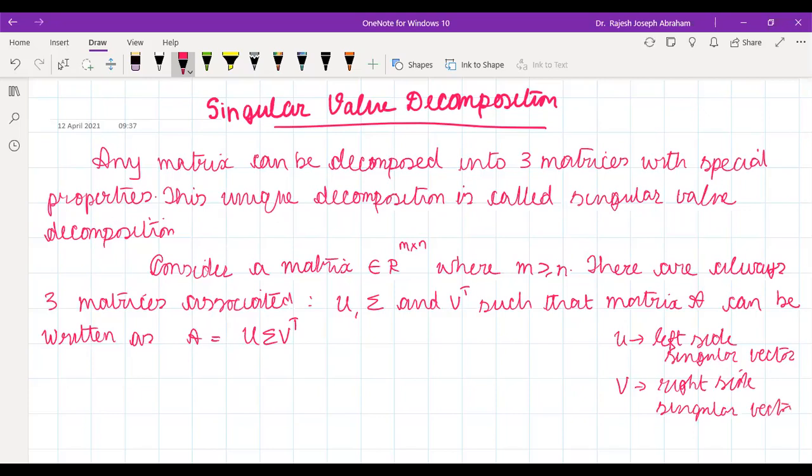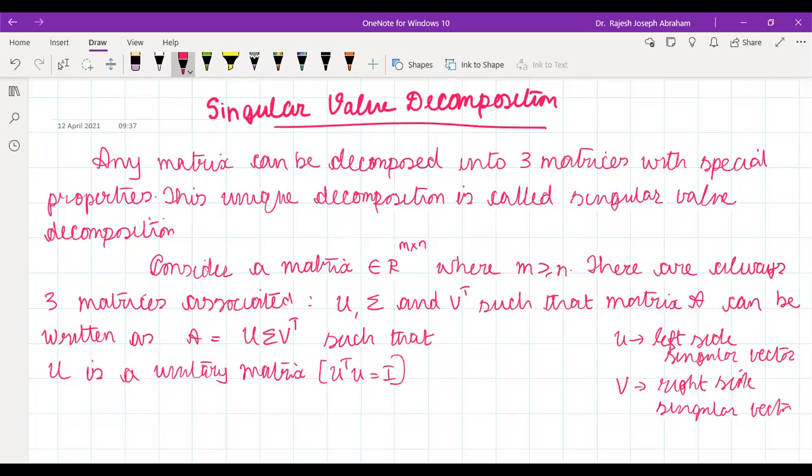Such that U is a unitary matrix. What do you mean by unitary matrix? Unitary matrix means U transpose U must be equal to I. That is what a unitary matrix is.